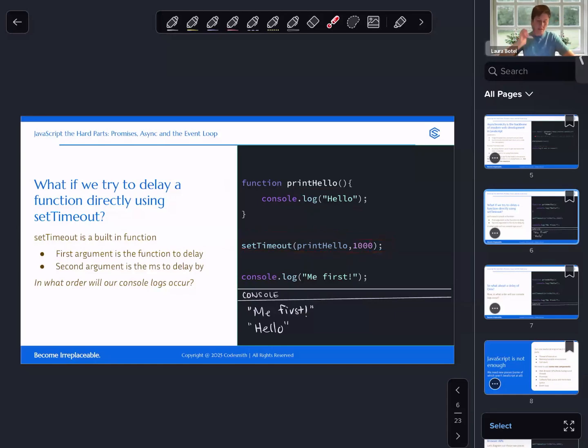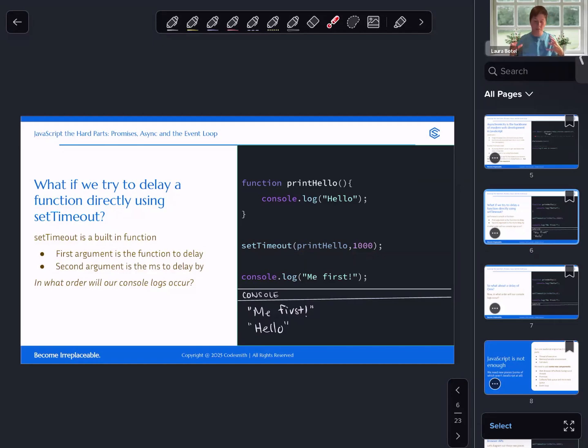Because when we use a function like setTimeout, we are sending this function definition and this unit of time, or this number, to the web browser API to keep track of. Only after 1,000 milliseconds will the web browser API queue up this function to be added back to the call stack at some point.